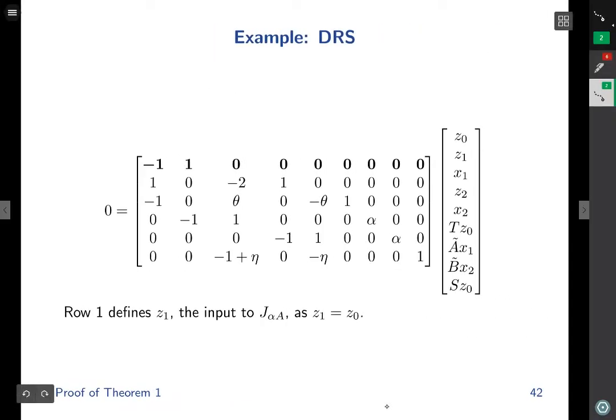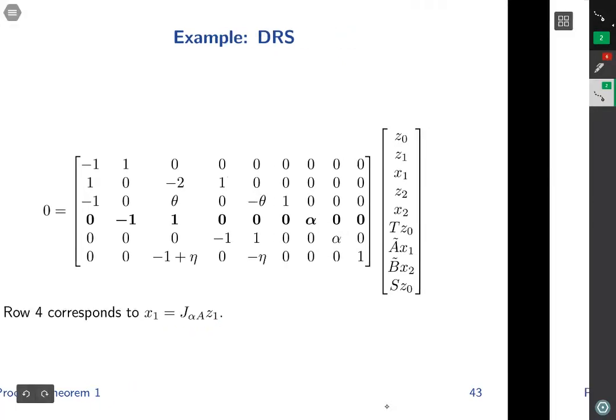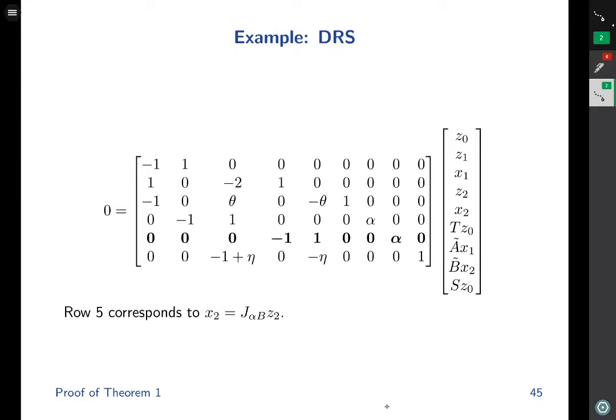Row 1 defines z1 equals z0, where z1 is the input to the resolvent with respect to A. Row 4 corresponds to the evaluation of the resolvent with respect to A. Row 2 defines z2 equals 2x1 minus z0, where z2 is the input to the resolvent with respect to B. Row 5 corresponds to the evaluation of the resolvent with respect to B.